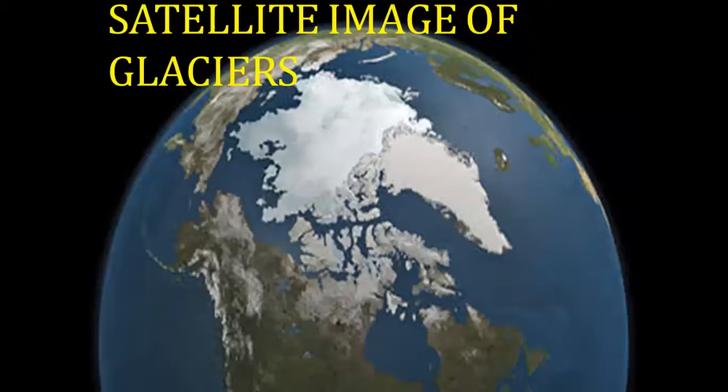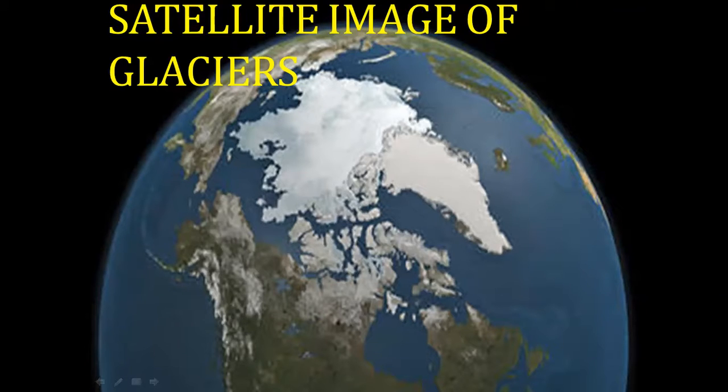Then here I have an image which is projected by a satellite, and it says satellite image of glaciers. And here, guys, you can see the globe or planet. This is the planet, and all this white color is the glacier that is nowadays in our planet, in our globe.